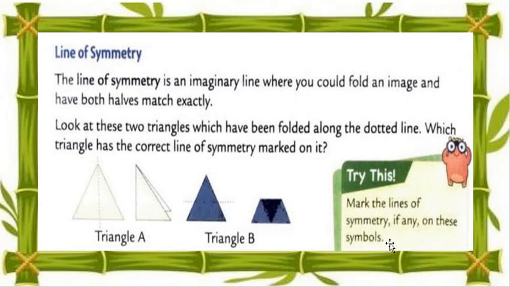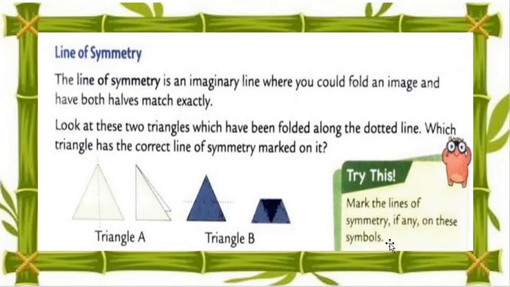Okay, again I repeat, my dear students, line of the symmetry. The line of the symmetry is an imaginary line where you could fold an image and have both halves match exactly. Look at these two triangles which have been folded along the dotted line. Which triangle has the correct line of the symmetry marked on it?